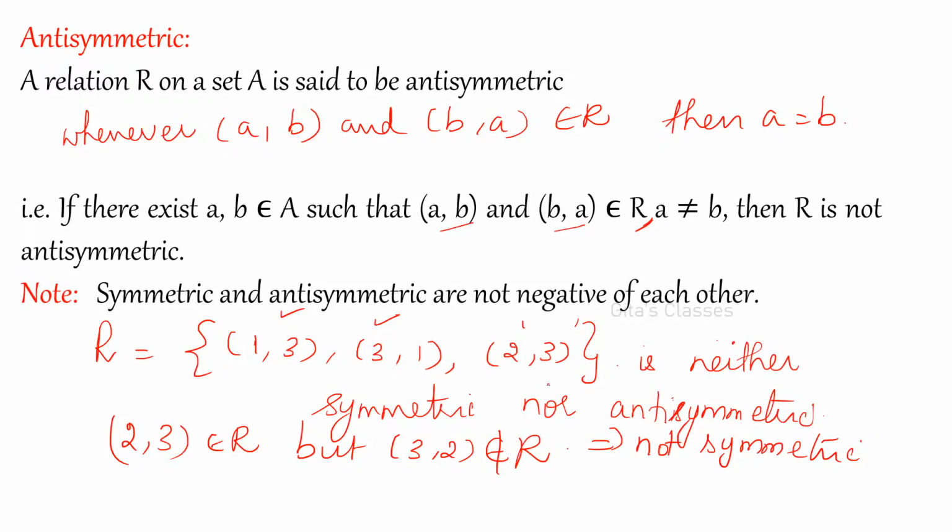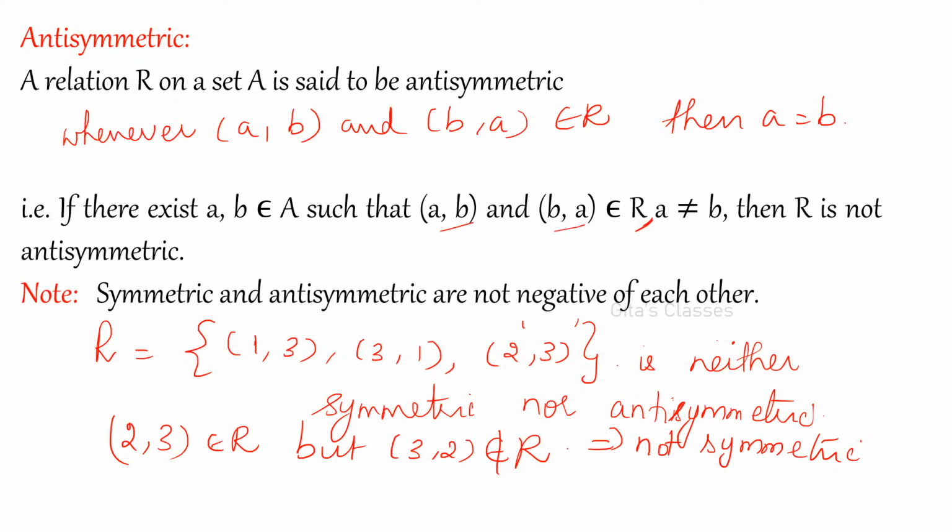Now, anti-symmetric means what? Even this should not exist. You are not supposed to have 3 comma 1. If 1 comma 3 is there, 3 comma 1 should not be there for anti-symmetric. All these definitions are important, and very easy if you concentrate.